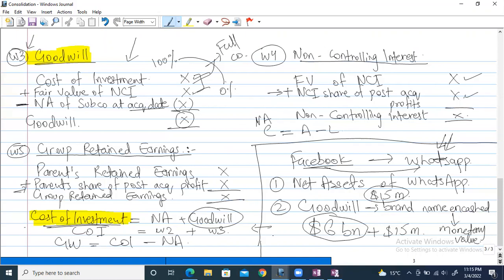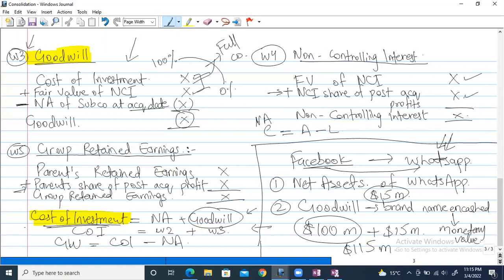Yes, exactly. If you understand this formula, you can easily calculate the goodwill as well. For understanding working 3 you can use this formula, but in actual the formula contains the other one in working 3. Both mean exactly the same thing. Let's take a smaller amount so that we can add it. Say the goodwill was 100 million. Then Facebook will have to pay $115 million to purchase WhatsApp.